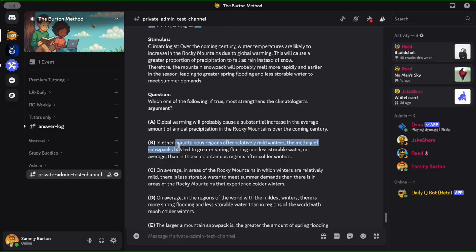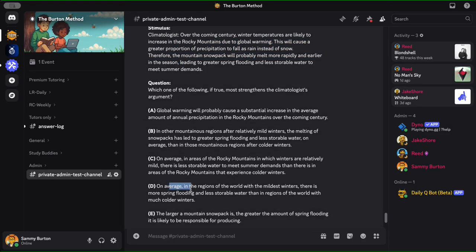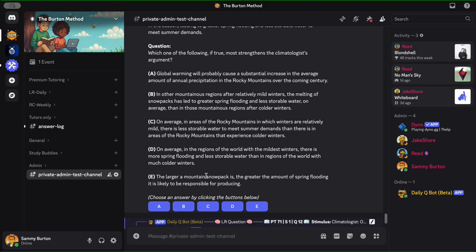I think B is more applicable, more analogous in terms of drawing a comparison between what they're saying in B to the context in the stimulus than D does. But I think if you chose D instead of B, not bad.